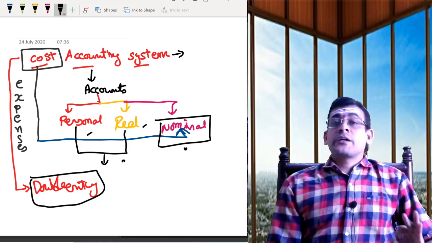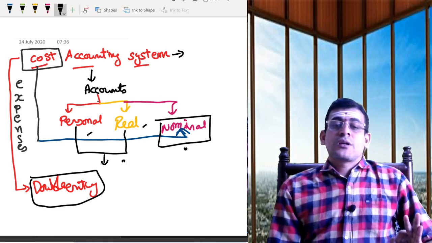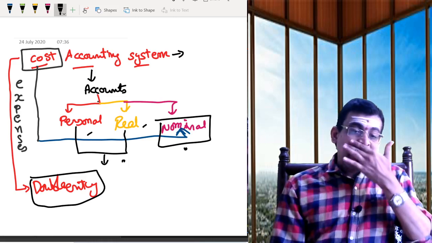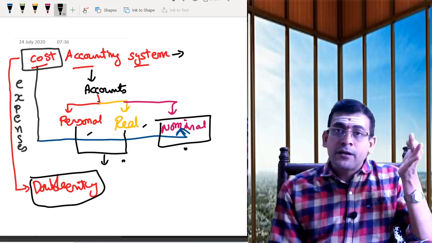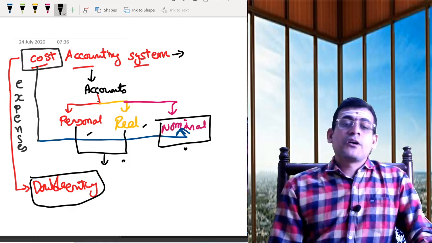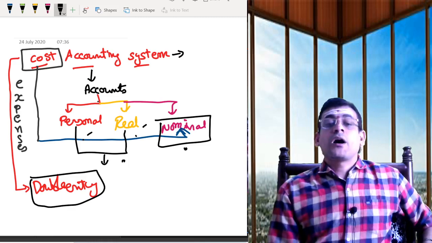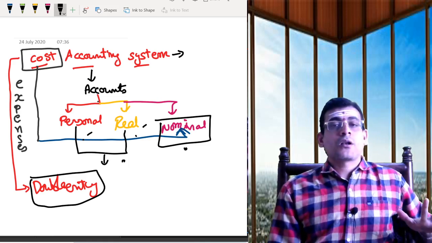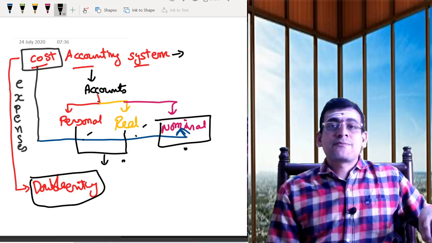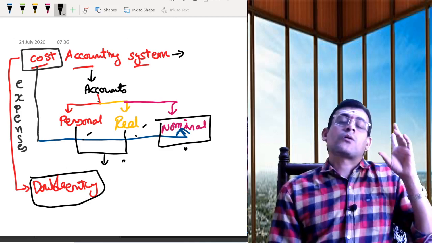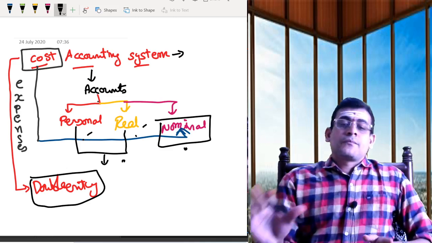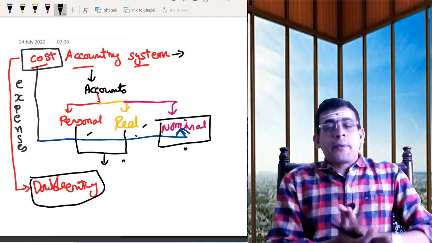But under the cost accounting system, whenever you are passing entries, we are not focusing on personal, we are not focusing on real. But double entry has to be maintained.